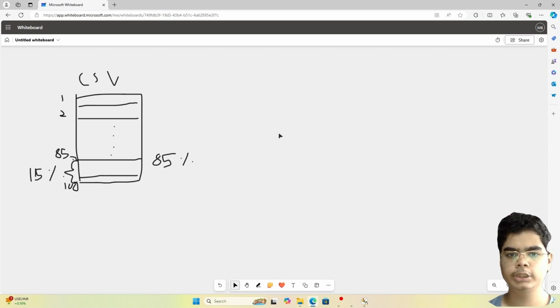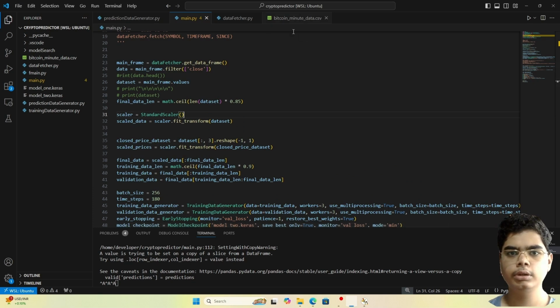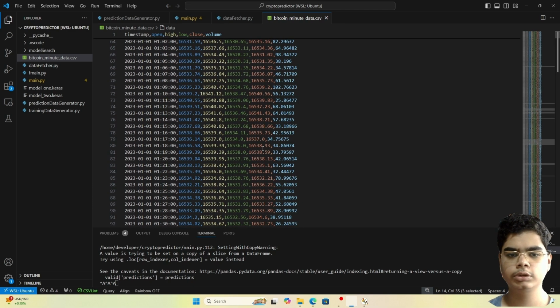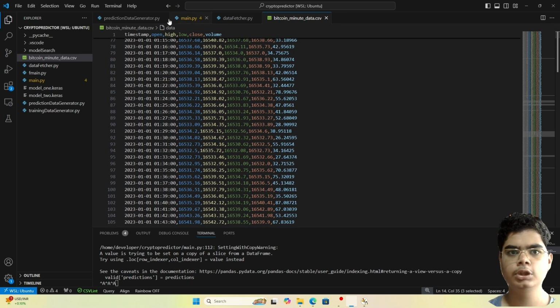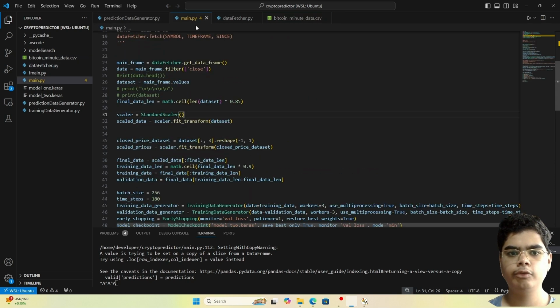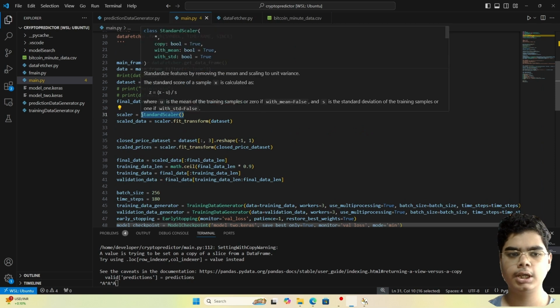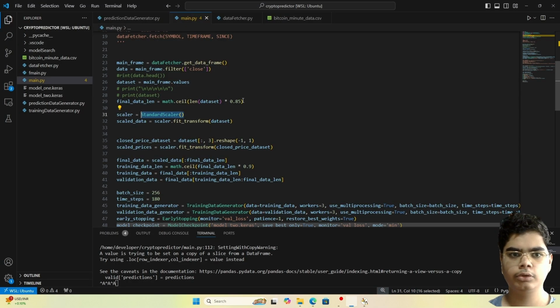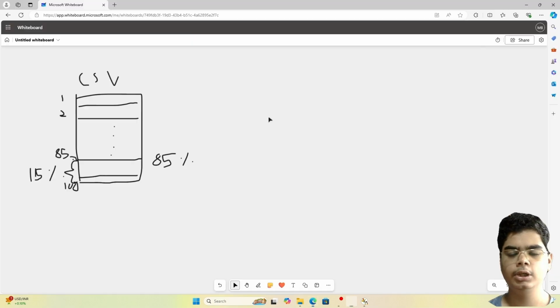So what we are actually doing is we have this data. As you can see, these are numerically very big values. So this is something like 16,520, 16,526, and so on and so forth. So we need to scale them down, and for that we are using this class called StandardScaler. Before we scale them down, we will have to initialize this class. I have seen that many YouTubers use MinMaxScaler, as I told you before.